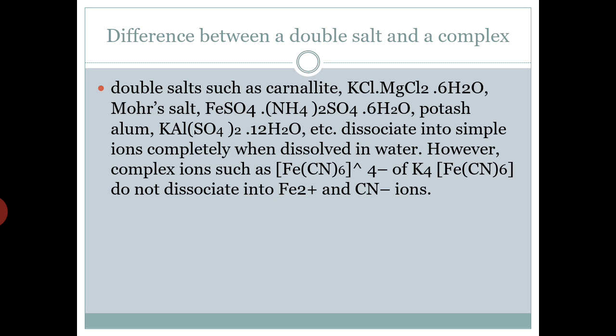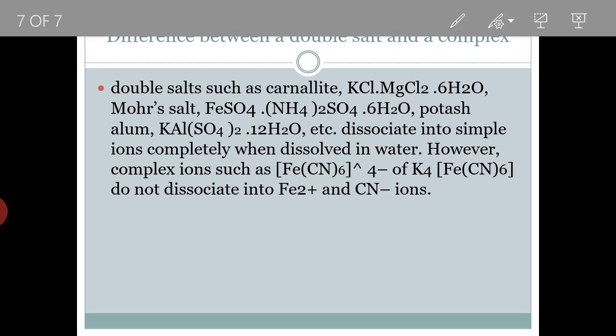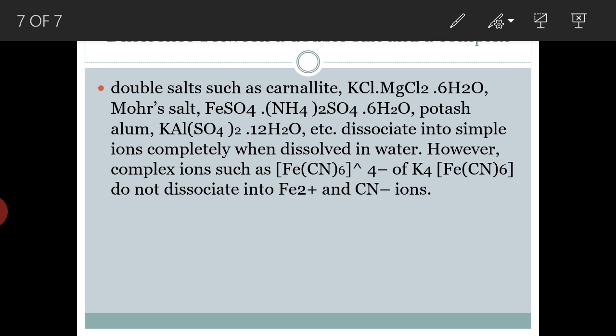But what happens to a complex? Now suppose we have this type of complex, an iron and cyanide complex. We have potassium attached here, so we have K4[Fe(CN)6]. So what happens when it goes into the water? It remains as [Fe(CN)6]4-. Okay, it is 4 negative.